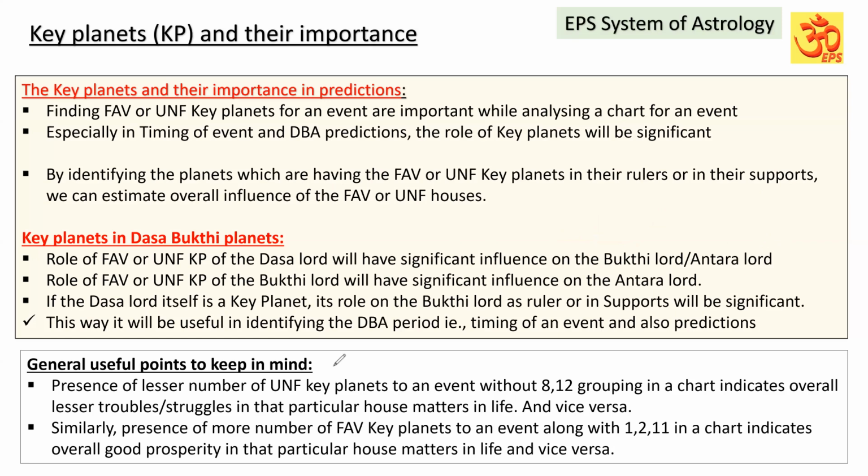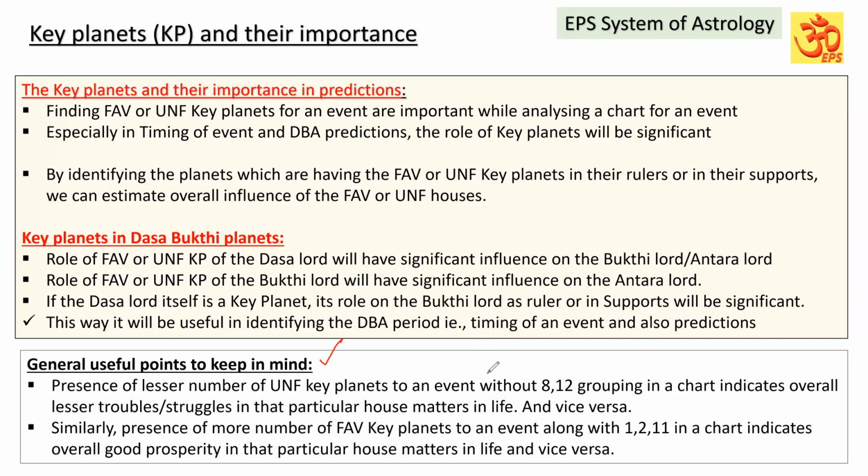Now, you can see some general, useful points to be kept in mind about key planets. Out of 9 planets, we can find that many planets are favorable key planets or many planets are unfavorable key planets. But whatever the key planets for an event, if the trouble-giving houses to the event, that is the 8 and 12 houses grouping, are also present, then only will that unfavorable key planet be more unfavorable.